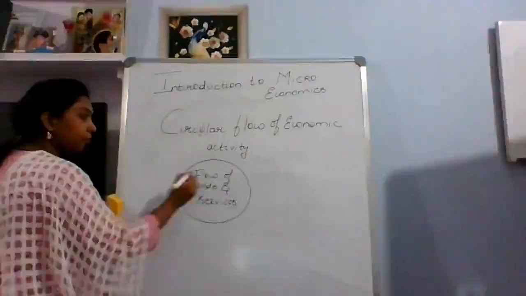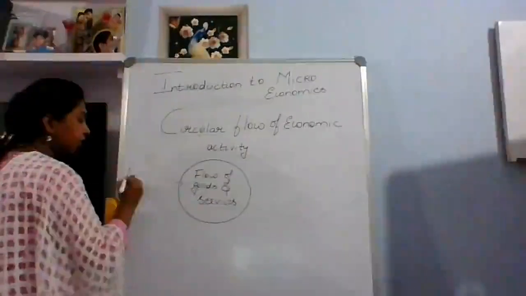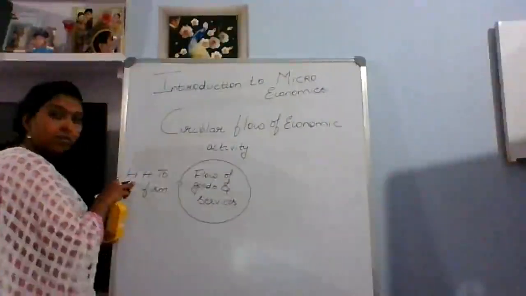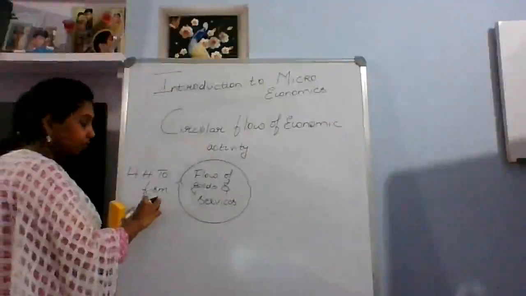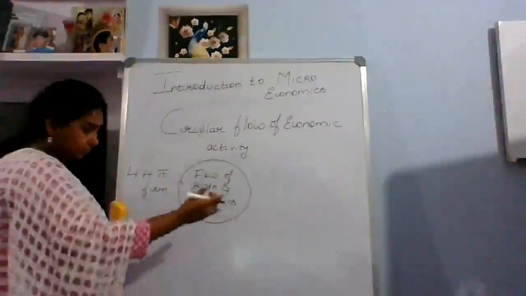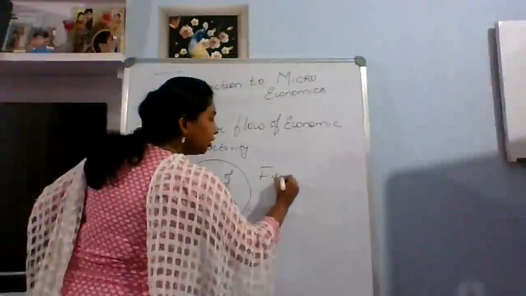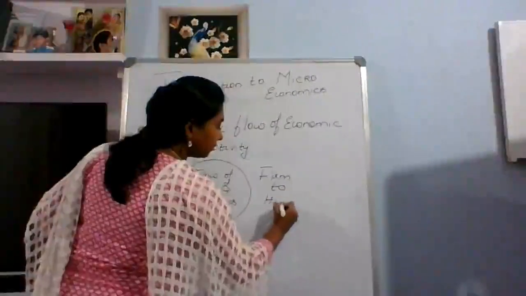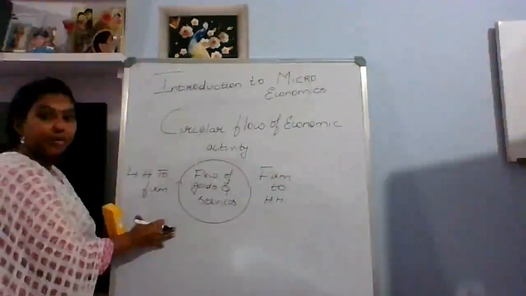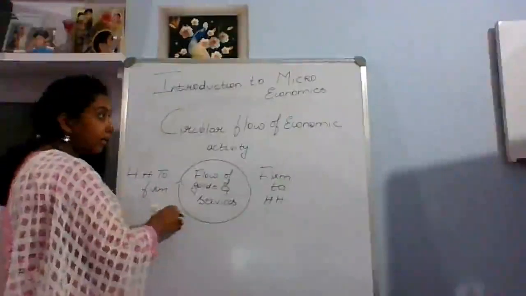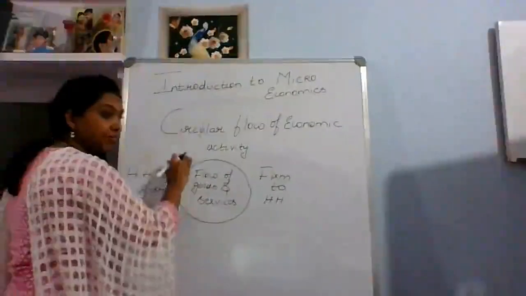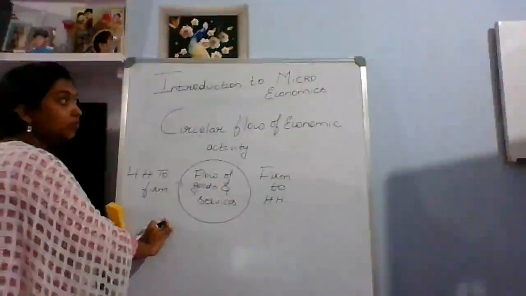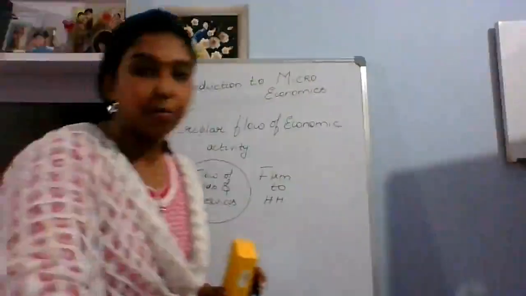So how are these goods and services related with the circular flow? When we talk about the flow of goods, first it starts with the household to firm. It can be the resources we get, and it gets moved on to the firm. And after the firm, it will go back to the household in the form of consumption. Firm to household. This is the circular flow of economic activity that we study in microeconomics on a specified or concerned particular industry. This is the analysis we are going to do about microeconomics.